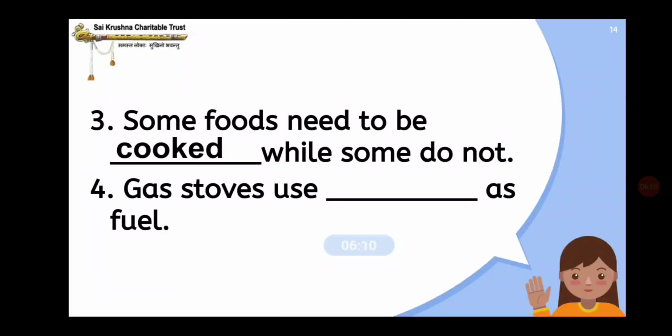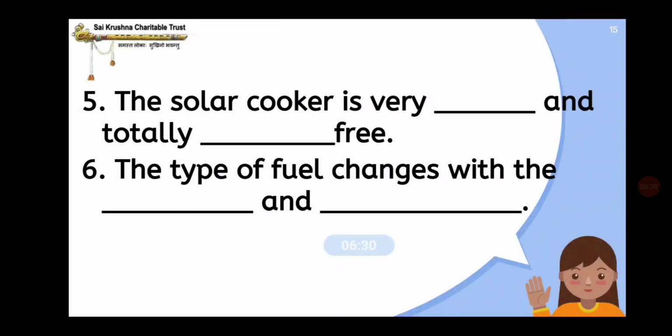Fourth question: gas stoves use dash as fuel. What is the answer, children? Gas stoves use LPG as fuel. I think most of you are using LPG gas. Fifth question: the solar cooker is very dash and totally dash free.